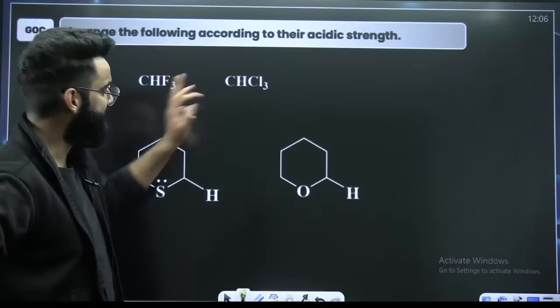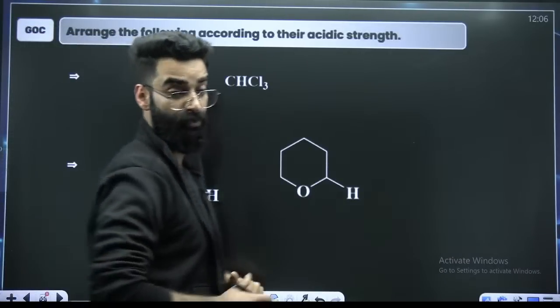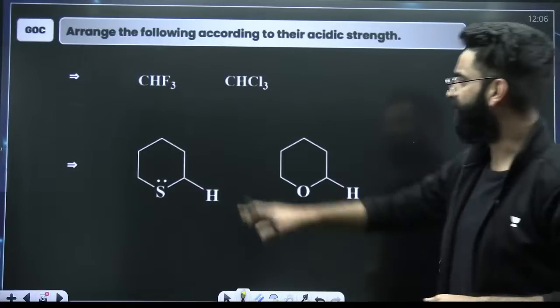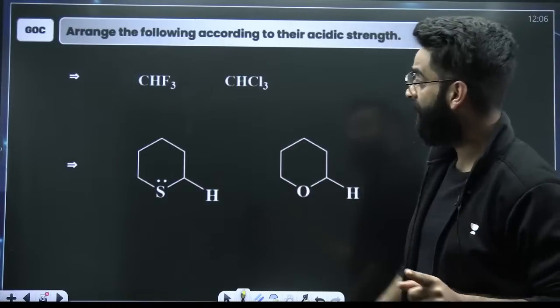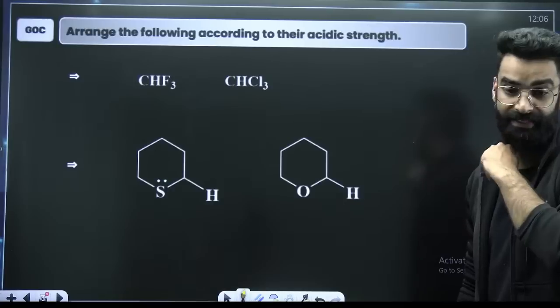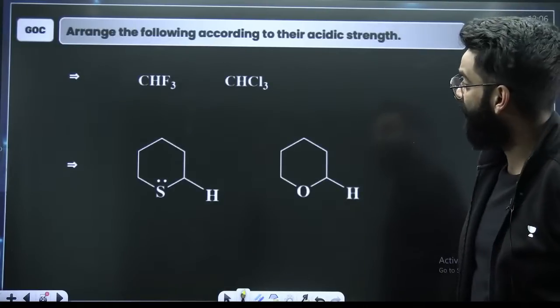Okay, among first and second, which one is more acidic? I want to see how much you remember. You have got CHF3 and CHCl3. Which one is more acidic? What do you think?